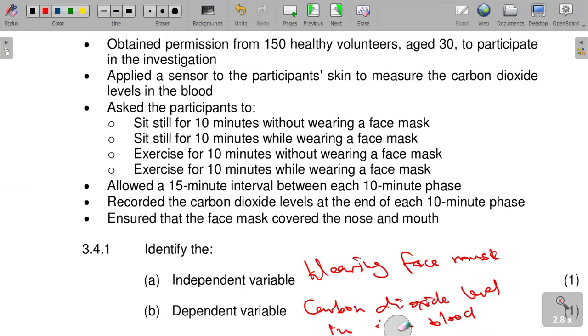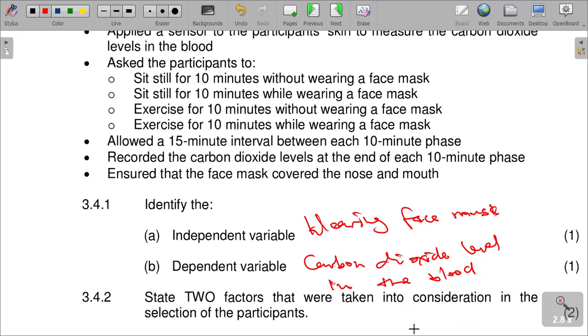The wearing of face mask affects the carbon dioxide level in the blood. So independent is to say that the wearing of face mask does not do anything, but what is being affected is the carbon dioxide level in the blood. Carbon dioxide level in the blood is affected by the wearing of face mask. So the independent is the one that has nothing to be affected, which is the wearing of the face mask, and then the dependent is the carbon dioxide level.